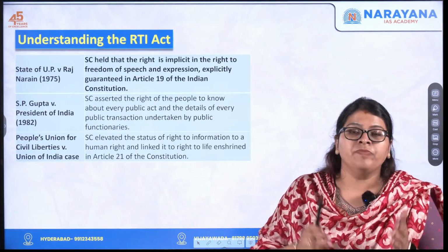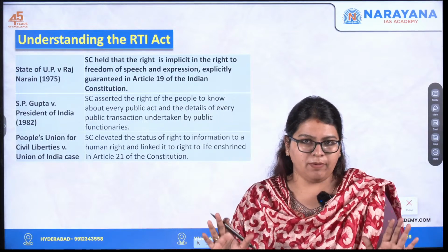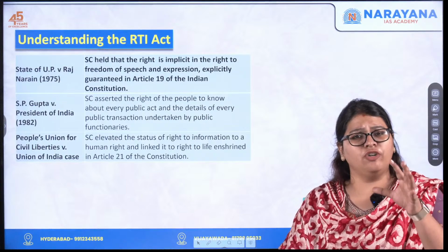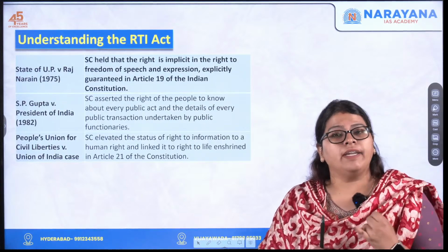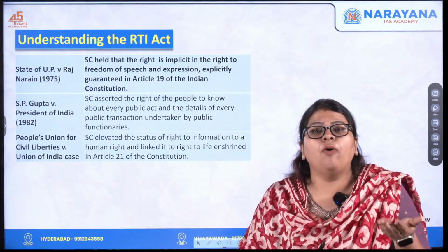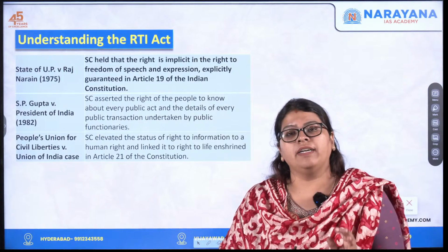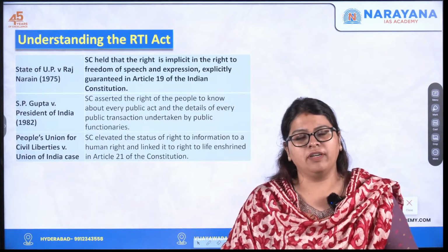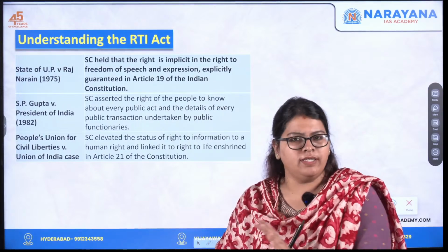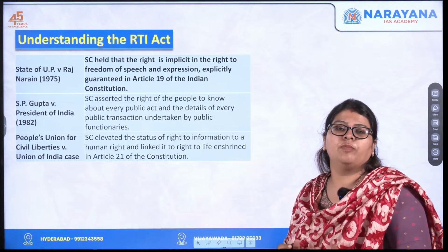You need to know that the right to information is not explicitly mentioned anywhere in the Constitution. However, the Supreme Court has drawn inferences from Article 19(1), the fundamental right that upholds freedom of speech and expression, and from Article 21, inferring that the right to information is a part of the right to living with dignity.